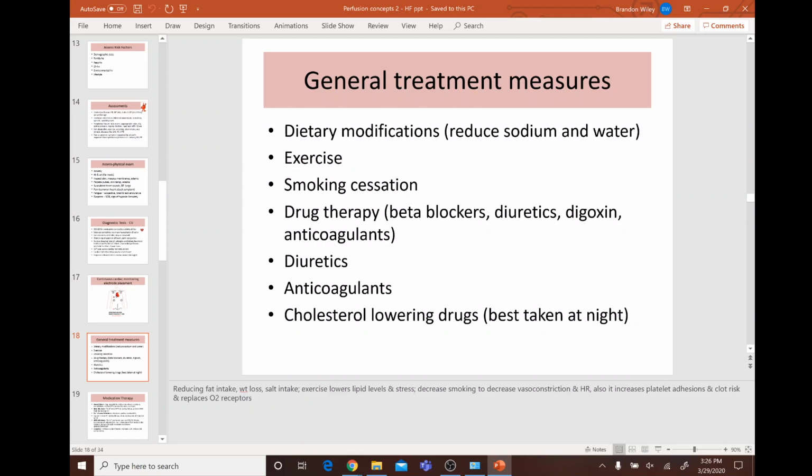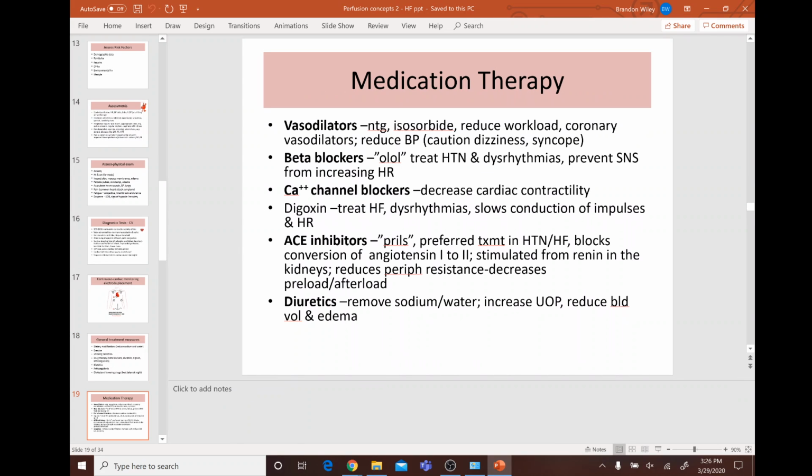So some general treatment measures. What do you think some of these could be? Obviously, diet modification, specifically reducing sodium and water, exercising, stopping smoking, and drug therapy, stuff like that.